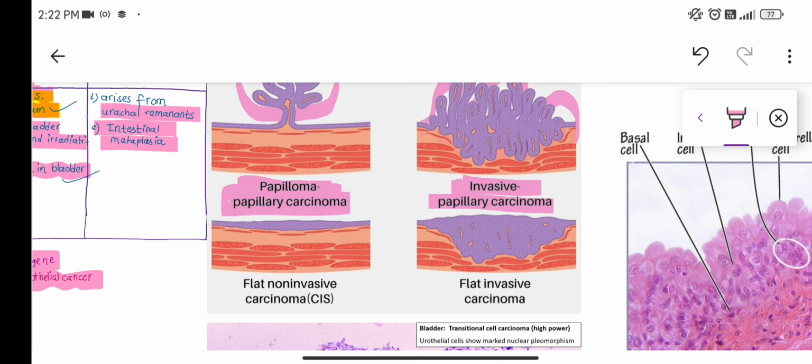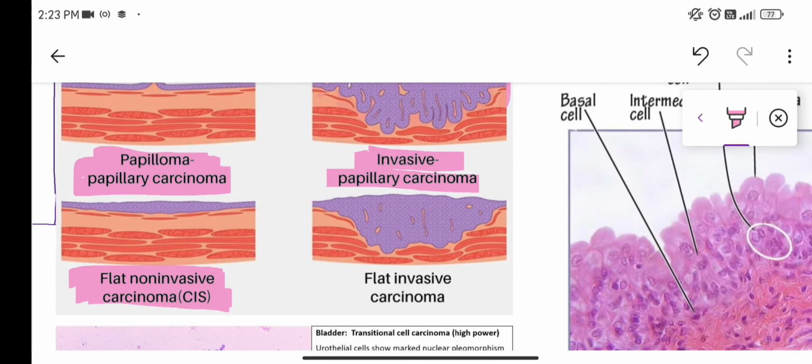Next, there can be flat non-invasive carcinoma, that is, carcinoma in situ, meaning there is no invasion of the basement membrane. The tumor is growing along the length of the epithelium, and there is no finger-like projection; the cells only multiply within the basement membrane. So it is known as flat non-invasive carcinoma, carcinoma in situ. And next, it can be flat invasive carcinoma, meaning there is invasion toward the wall and no finger-like projection.